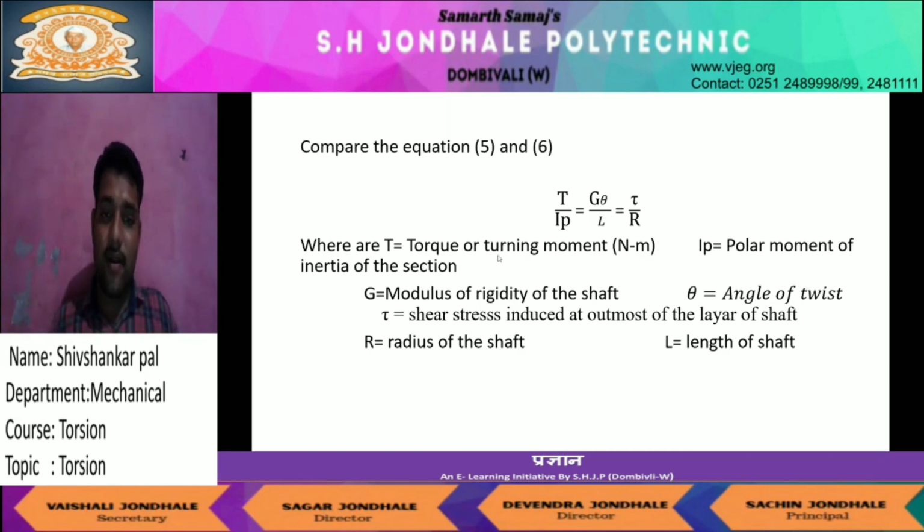Here T is the torque or turning moment, in Newton meter. IP is the polar moment of inertia of the section. G is the modulus of rigidity of the shaft, theta is our angle of twist, and tau is the shear stress induced in the outermost layer of the shaft. R is the radius of the shaft, and L is the length of the shaft. I hope you understand.